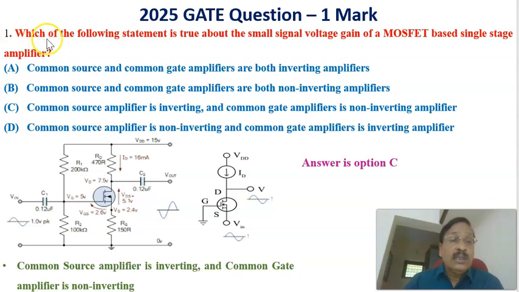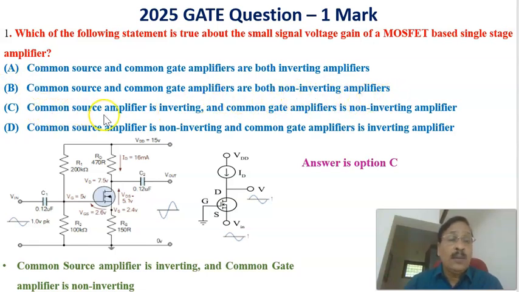The first question is: which of the following statements is true about the small signal voltage gain of a MOSFET based single stage amplifier? The options are: A, common source and common gate amplifiers are both inverting amplifiers. Option B, common source and common gate amplifiers are both non-inverting amplifiers.